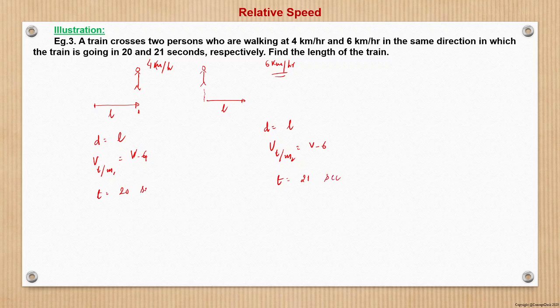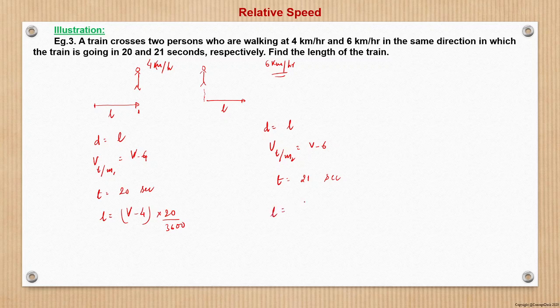We should be careful of the units. Here 4 is in kilometer, it is in second. So what we can write here is that length is equal to time into speed, that is v minus 4 into 20 by 3600 to convert this to hour.